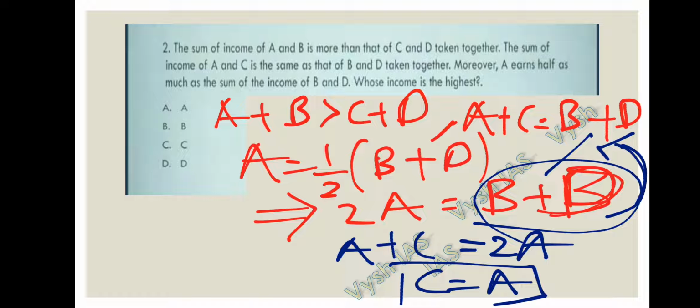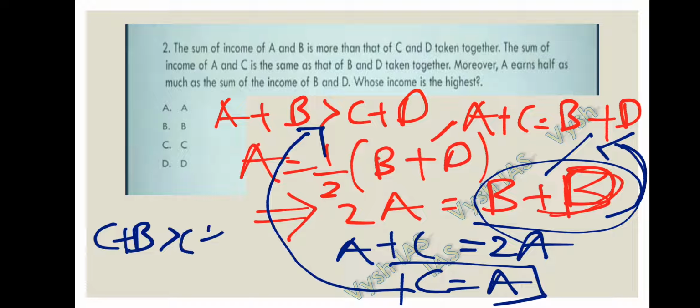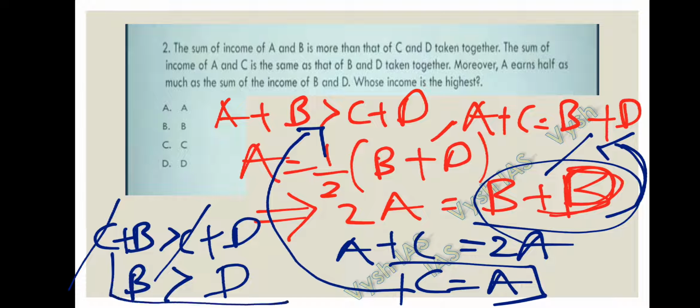When you substitute A is equal to C in the first equation, it becomes C plus B is greater than C plus D. Here C and C get cancelled, so B will be greater than D. They have asked whose income is highest. We know that A's and C's incomes are equal. If their income were highest, 2 options should not be given in the question. So we can eliminate A and C.